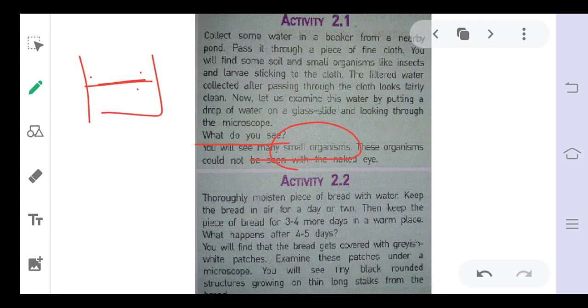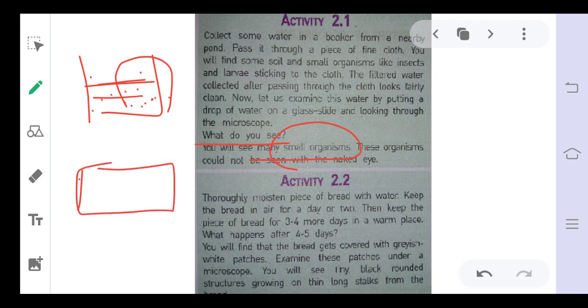Normally this water will look clean, but when we take one drop of water under the microscope, we can see that this drop contains a number of small organisms that were not visible with the naked eye, but under the microscope they are visible.